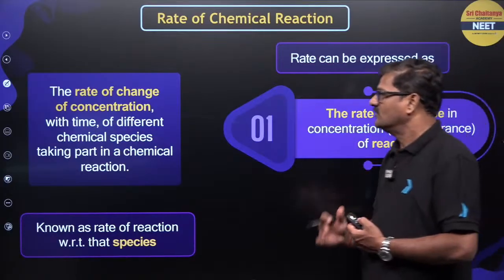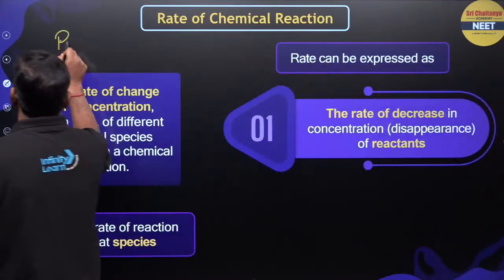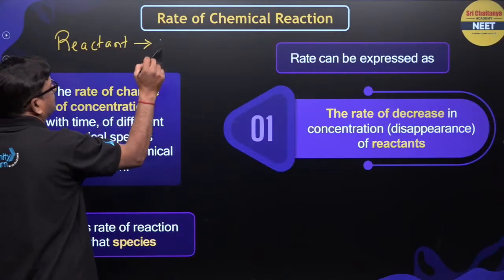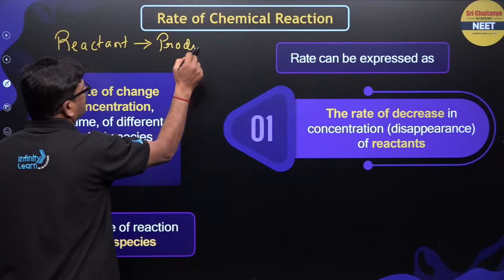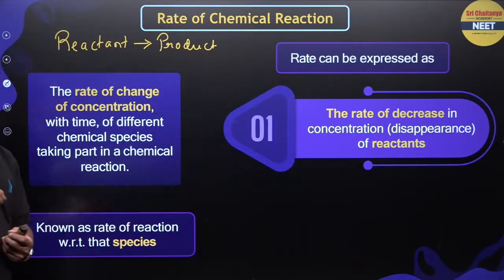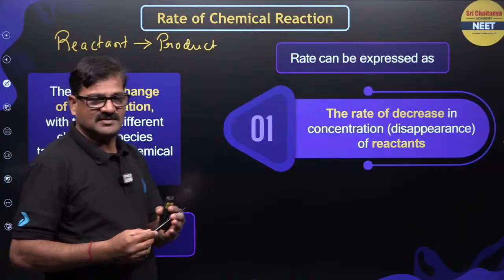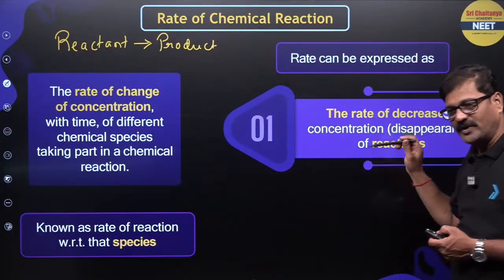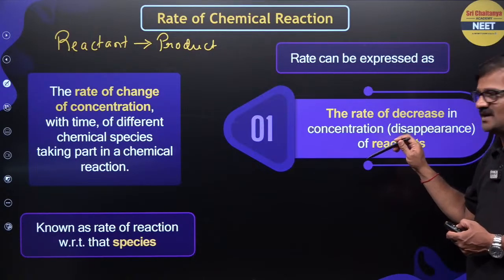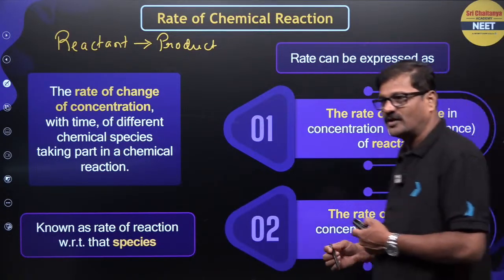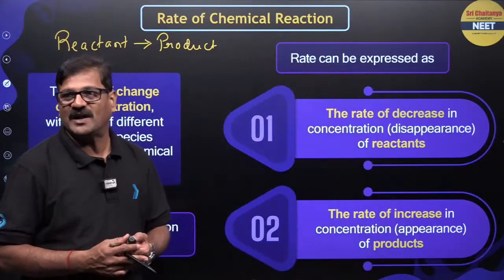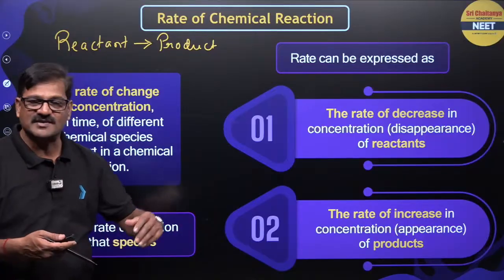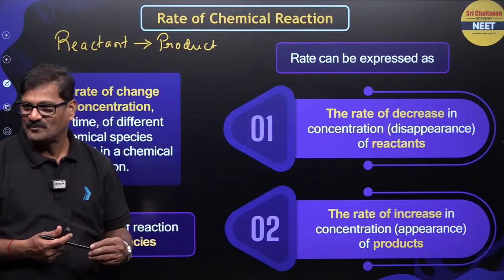As the reaction proceeds, the reactant is converted into product, so the reactant concentration decreases and the product concentration increases. The disappearance of the reactant species and the appearance of the product is written in this way, and that is what is called the rate. The rate of increase in concentration means the appearance of products.